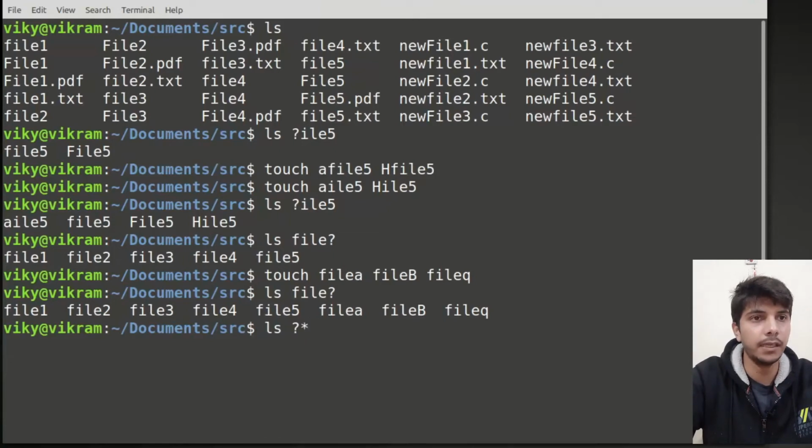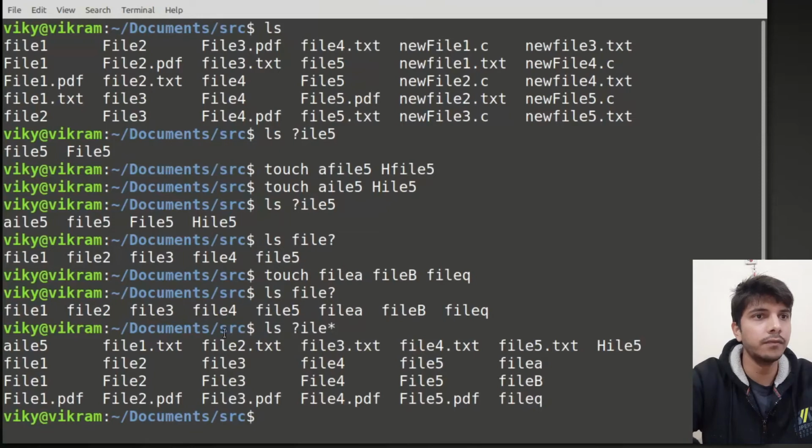Okay, so let me give an example for that. So I'll write here question mark and then ILE and then asterisk. Okay, so basically the first will match with every other possible character, for example AILE, BILE, CILE, 1ILE. Okay, and after ILE it could be anything. Okay, so if I press enter, then you will see all those files. In the beginning it could be A, F, capital F, and anything, but after ILE it could be anything. Okay, so after ILE it could be 4, after ILE it could be, let's say, again 4.